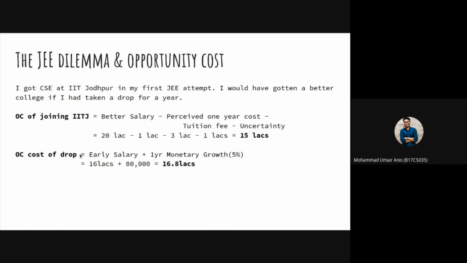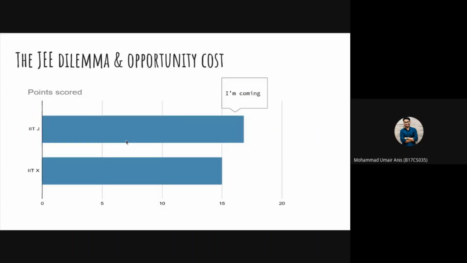On the other hand, the opportunity cost of getting a drop is basically joining IIT Jodhpur. In terms of joining IIT Jodhpur, I can get an early salary, and if I work in industry for 1 year, I could expect a growth of 5% in terms of both monetary value and learning. That's the estimate, and it comes out to be 16.8 lakhs. So in this scenario, we can see that joining IIT Jodhpur is a better option than preparing for a better college. These are the opportunity costs for both scenarios, and in this situation, we found that joining right now without taking a drop is a better option.